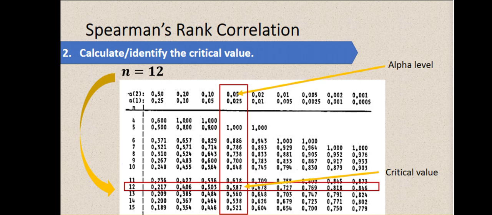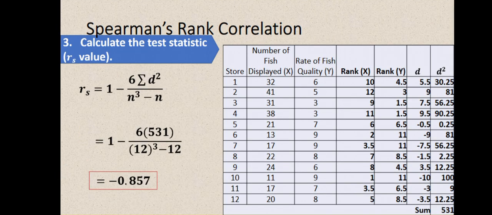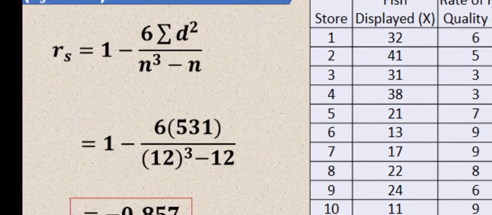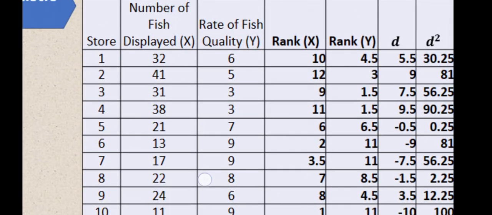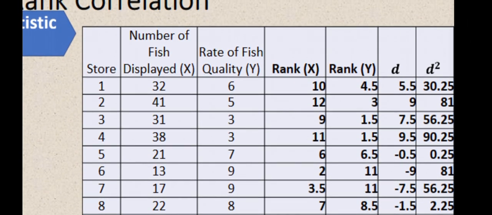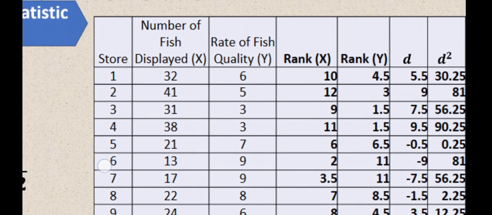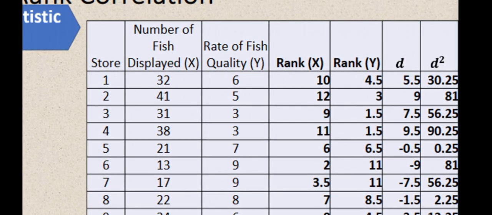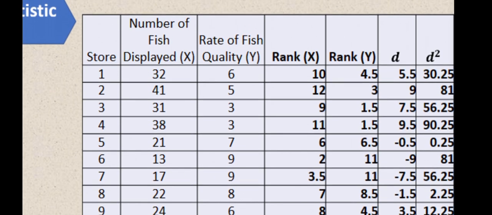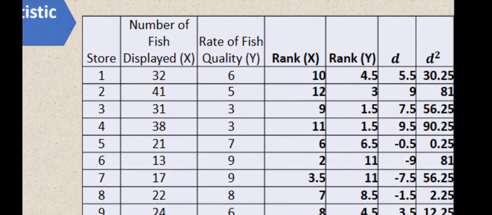I hope nakakuha, no? Then, step 3, calculate the test statistic or yung R sub S value natin. So, before natin ma-solve, ito siya, gawa muna tayo ng table. Same with sa Pearson's product moment correlation. So, since meron tayong first na given na yan, the store, the number of fish displayed, X, and then the rate of fish quality, which is Y, let's add another column for the rank para sa X natin at saka rank para sa Y. So, how can we rank this one?